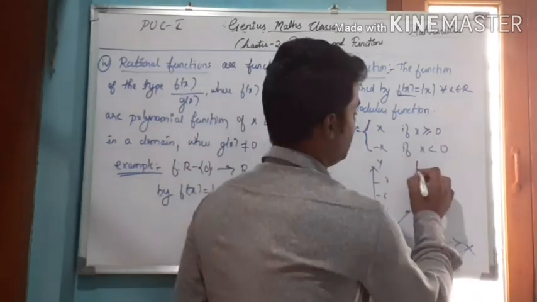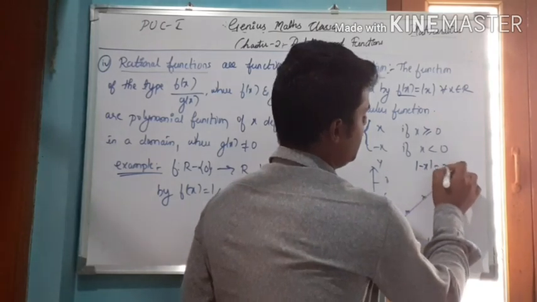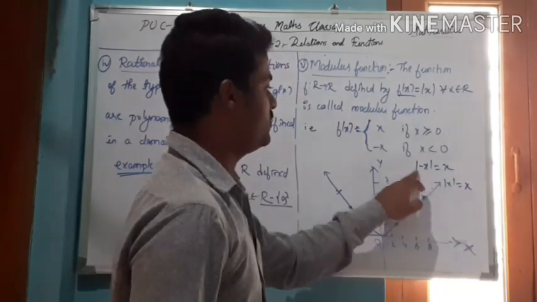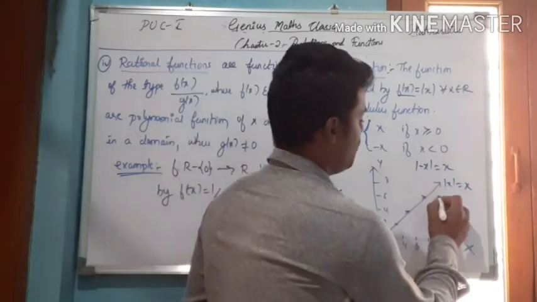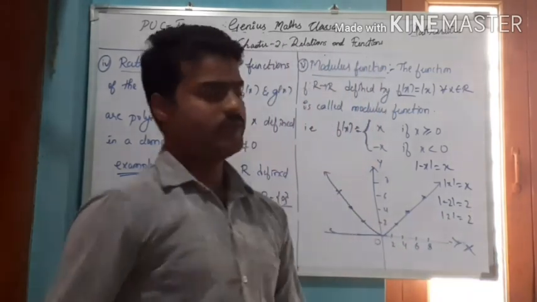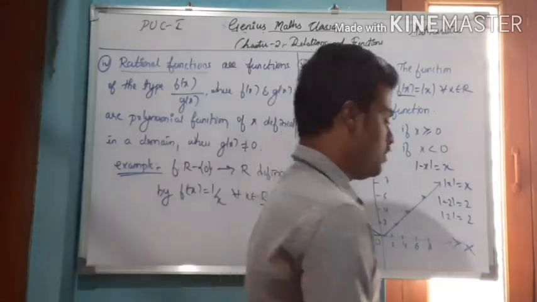For example, mod of minus x is also x and mod x is also x. This is the definite meaning of this function. That means the modulus of minus 2 will give you 2, and the modulus of 2 will also give you 2. So this is the meaning of the modulus function.